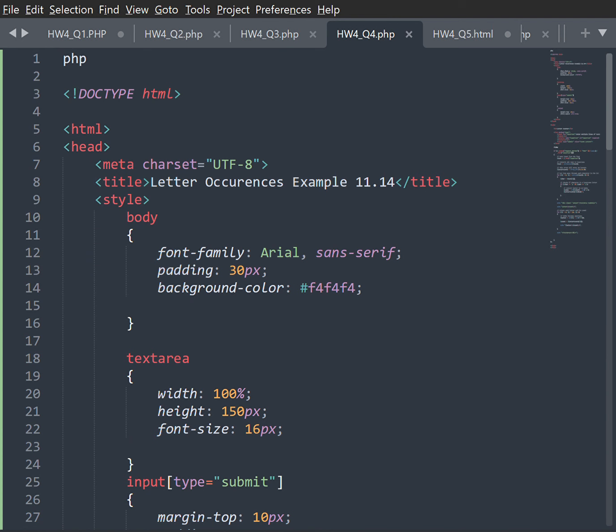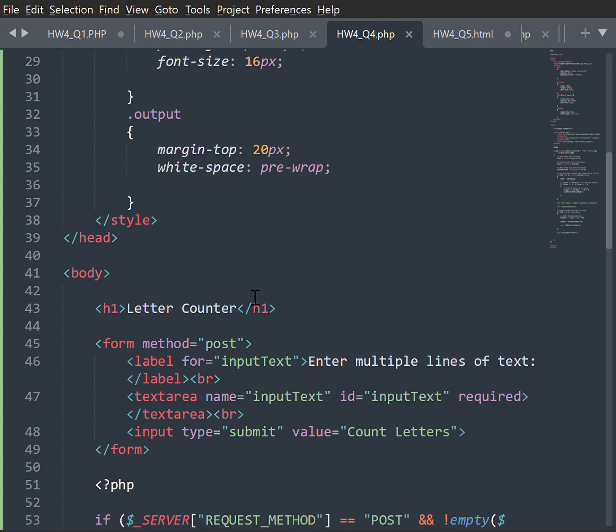Okay, so if I put my name, count letters, we'll see 2 E's, one I, one J, two S's, which in turn does spell my name.